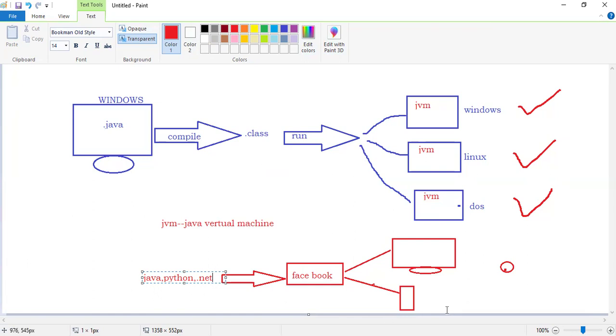In the UK, one person is using Linux or Unix. But the Facebook browser first page is visible the same to all of you, or not? Those accessing Facebook in America, the UK, and India are going to see the same content. Yes, because Facebook is designed in a language that is platform independent. That's why this is possible.